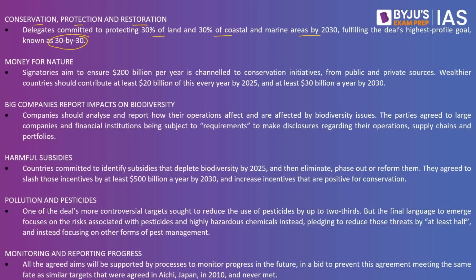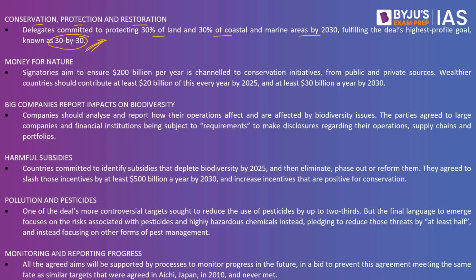The indigenous community and the traditional territories will also count toward this goal, as many countries and campaigners pushed for during the talks. The deal also aspires to restore about 30% of the degraded lands and waters throughout the decade, up from an earlier aim of 20%. And the world will also strive to prevent destroying intact landscapes, areas with a lot of species, bringing those losses close to zero by the year 2030.